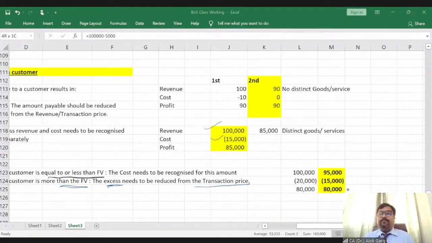Second, if it is for distinct goods and services, you need to recognize the cost only to the extent of fair value, right? If the entity is paying in addition to the fair value, it means the entity is giving a discount. Of course, that excess needs to be reduced from the transaction price, right?